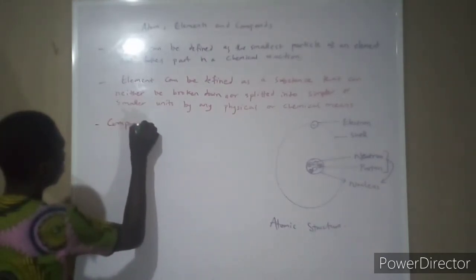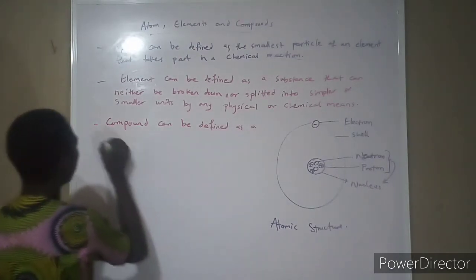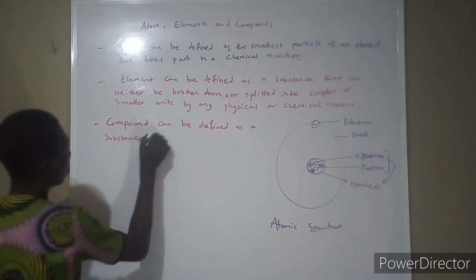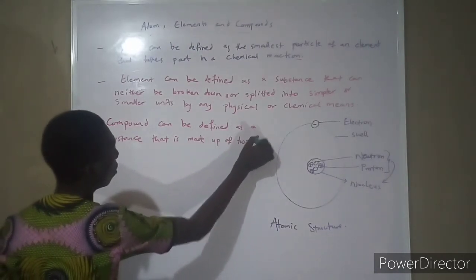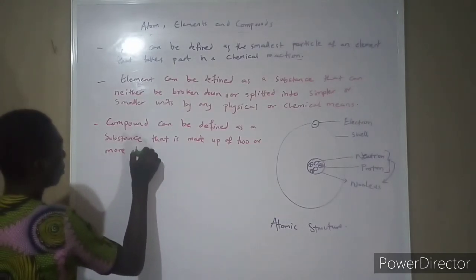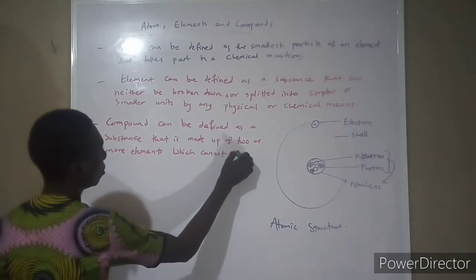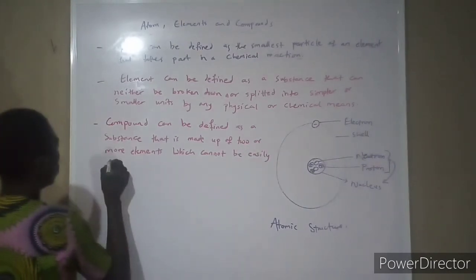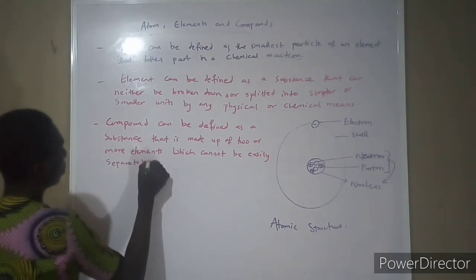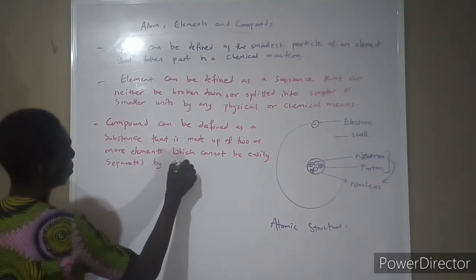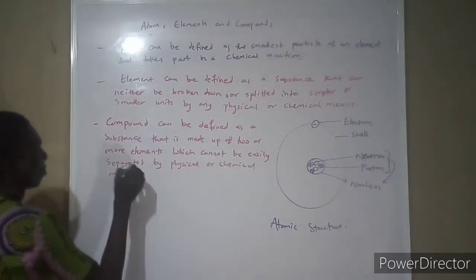Now, a compound can be defined as a substance that is made of two or more elements which cannot be easily separated by physical or chemical means. So that's a compound.